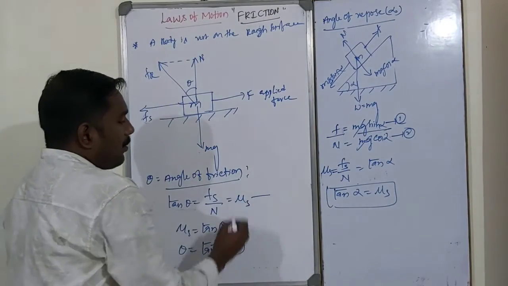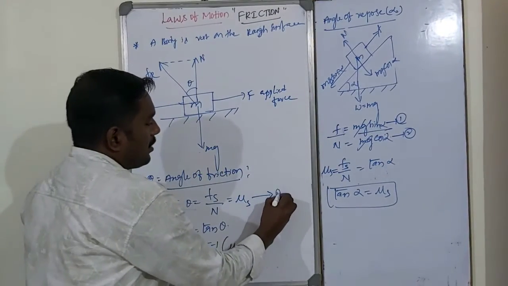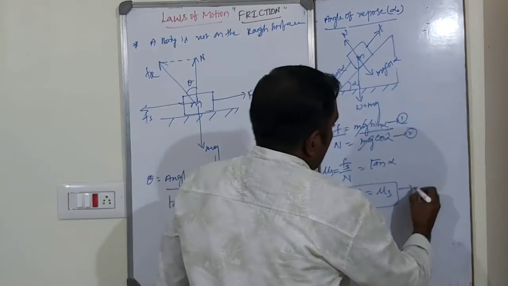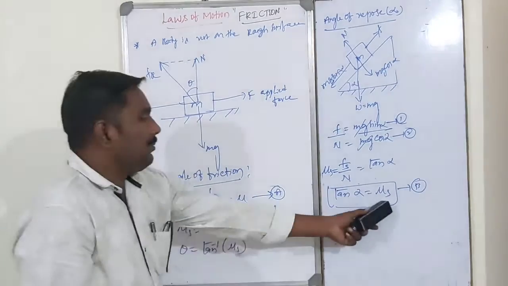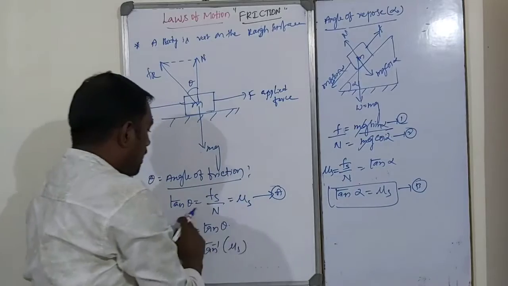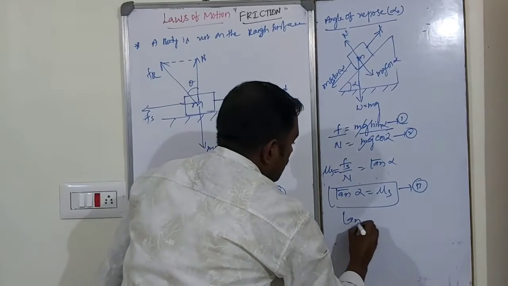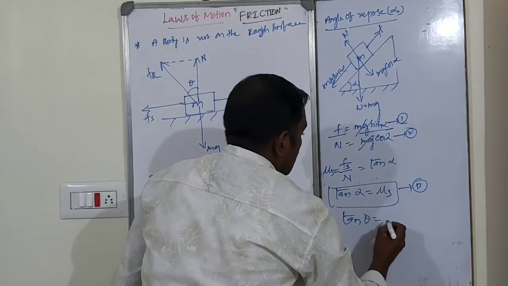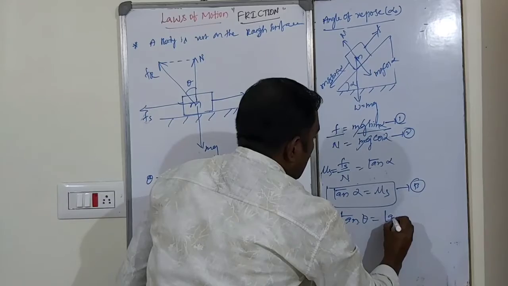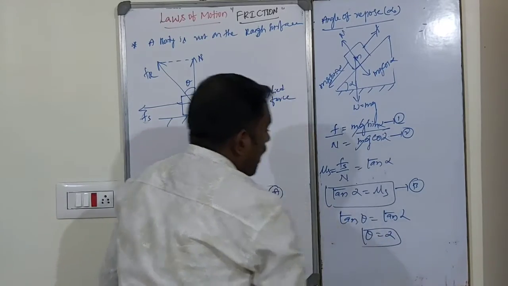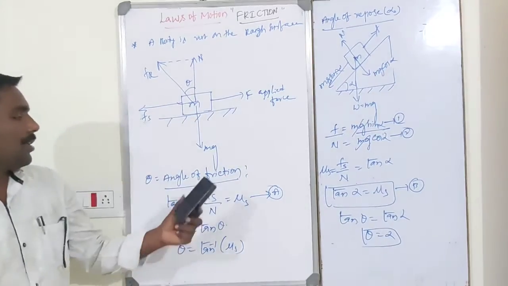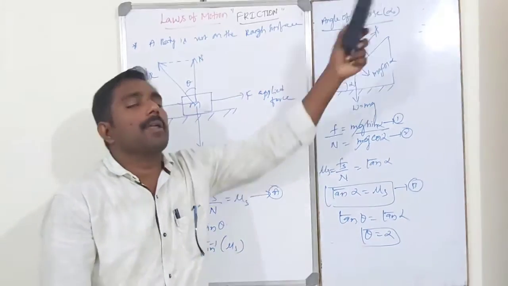Suppose this is equation A and this is equation B. From A and B, the LHS are equal and the RHS are also equal. So tan theta is equal to tan alpha, which means theta is equal to alpha. So the angle of friction is equal to the angle of repose.